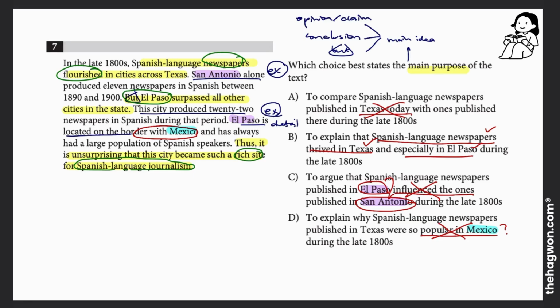I'm focusing on what the actual point of the passage was, which is there are lots of Spanish language newspapers in Texas. El Paso is especially number 1. And that answer choice is answer choice B. So make sure this is how you approach main purpose questions, which is focus on the multiple main idea sentences that you see. The correct answer here is answer choice B.